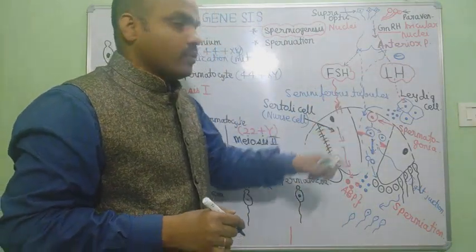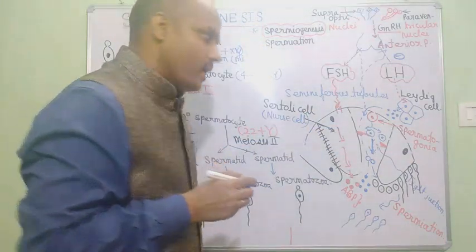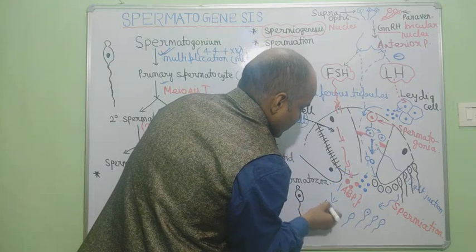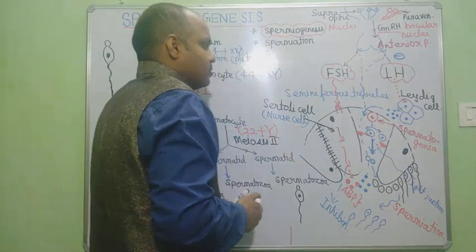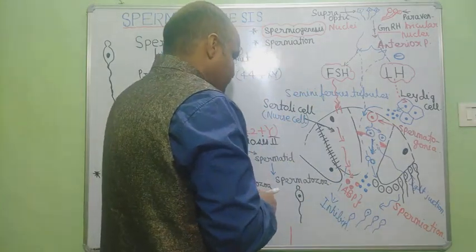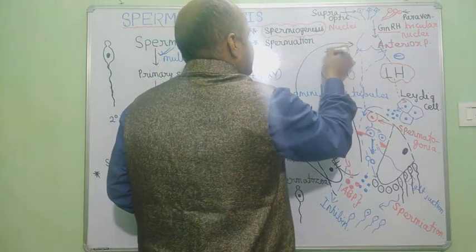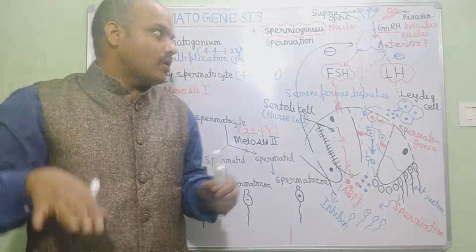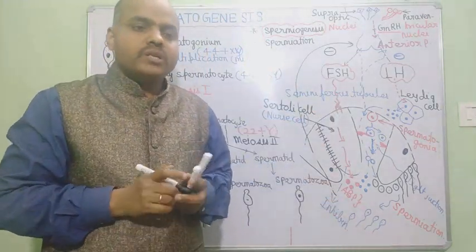Same thing about the Sertoli cell also. Whenever spermatogenesis is too high, the Sertoli cell secretes one hormone called inhibin. This inhibin shows negative feedback and sends a signal to the pituitary gland not to secrete follicle stimulating hormone. So follicle stimulating hormone secretion will decrease, and the process of spermatogenesis will decrease.